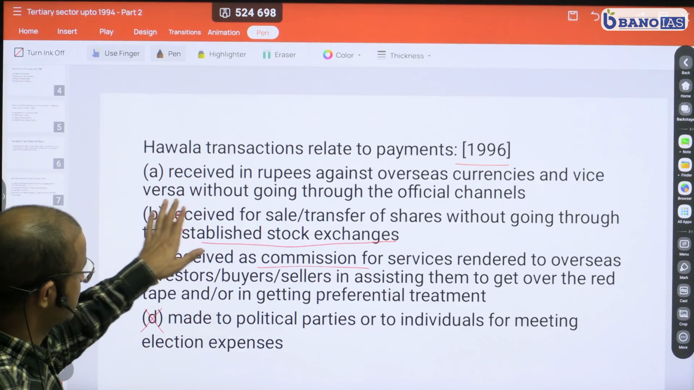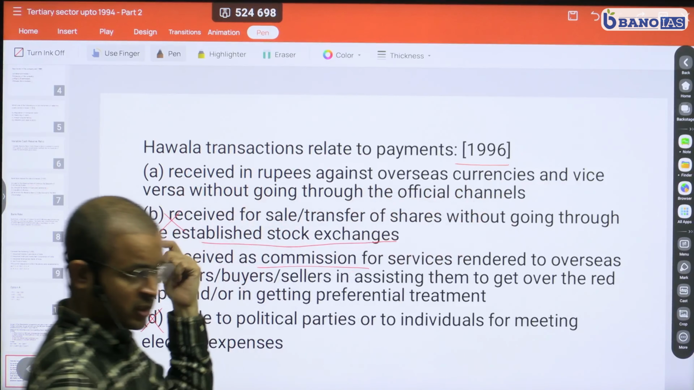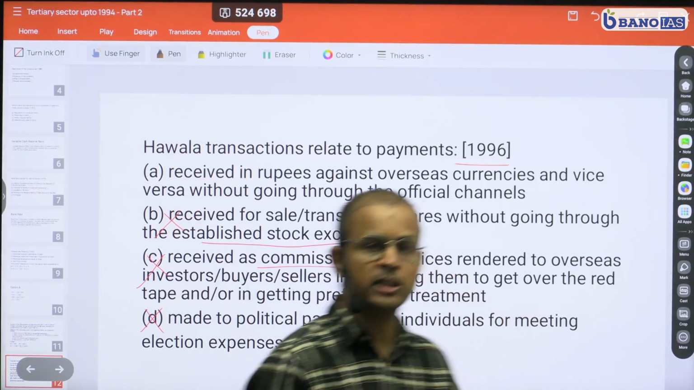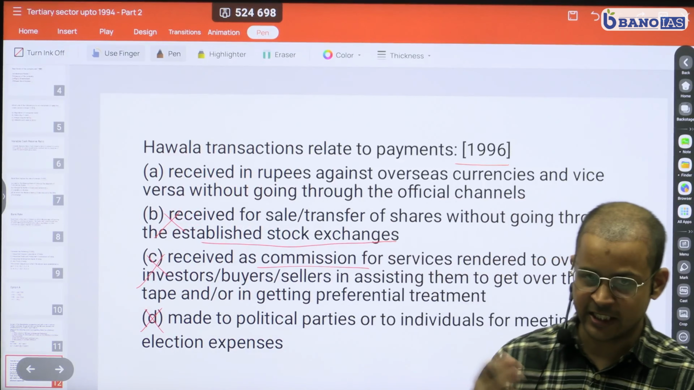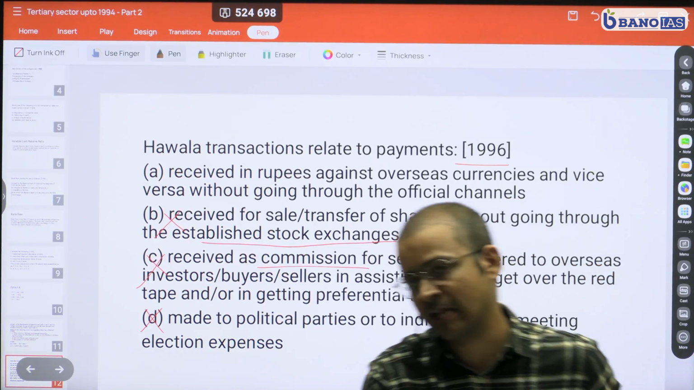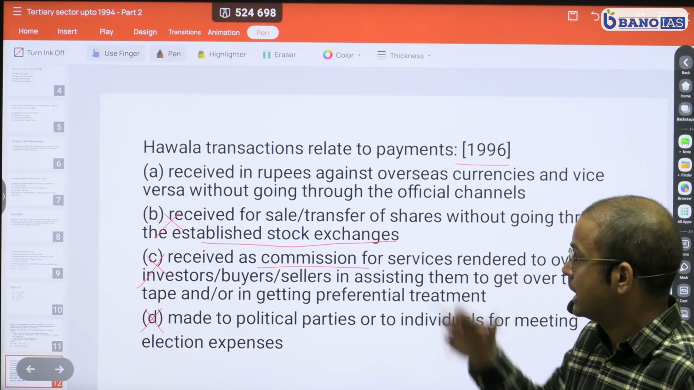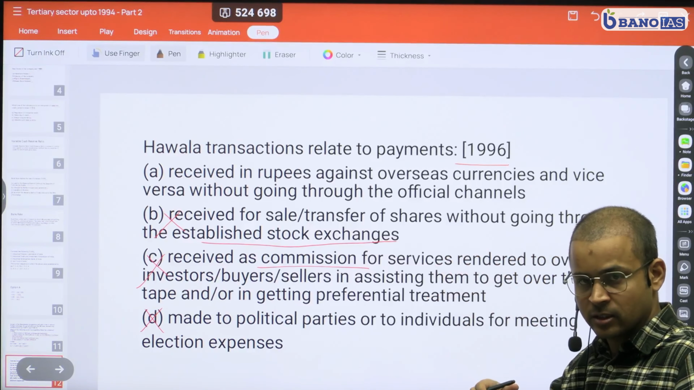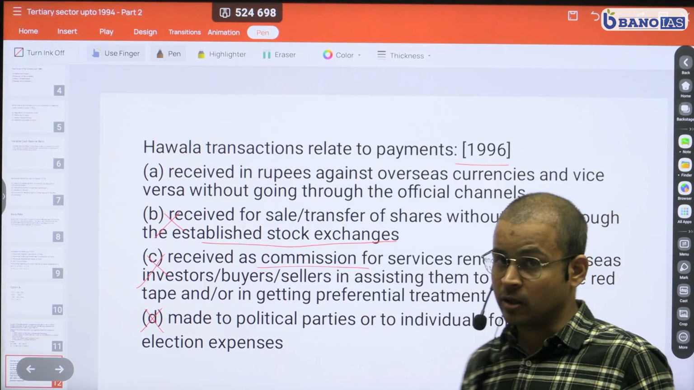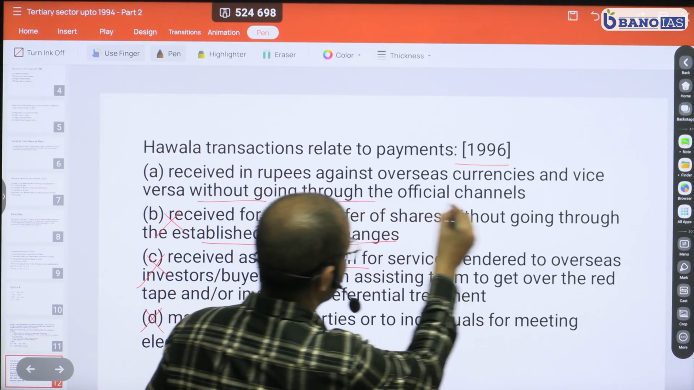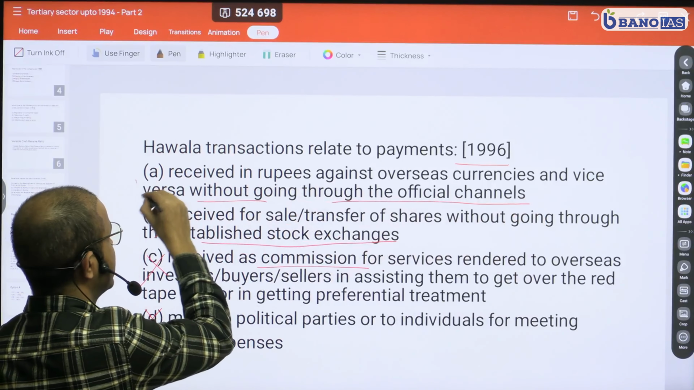So we are left with option A, which is received in rupees against overseas currency and vice versa, without getting into the official channel. Under foreign currency regulations, only banks and certain other institutions are allowed to deal in foreign currency, and you have to go through them to exchange Indian currency to foreign currency and foreign currency to Indian currency. However, there is an illegal practice of hawala where you can exchange foreign currency to INR, Indian rupees, and Indian rupees to foreign currency. However, this bypasses the official regulated channel. So this is without going through your official channel. And here your correct option is option A.